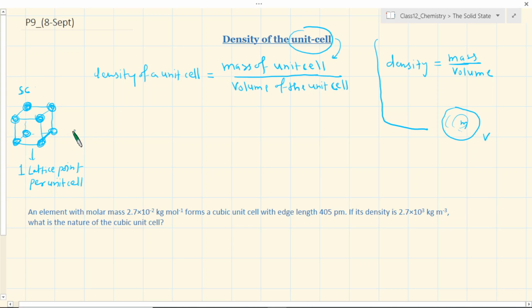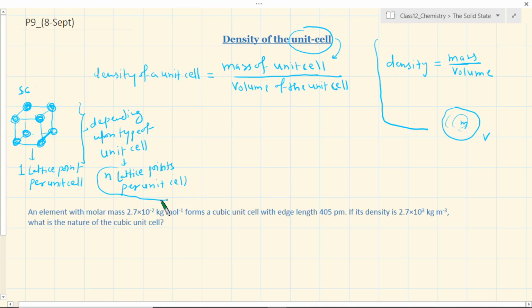Depending upon the type of unit cell, there could be n number of lattice points per unit cell.